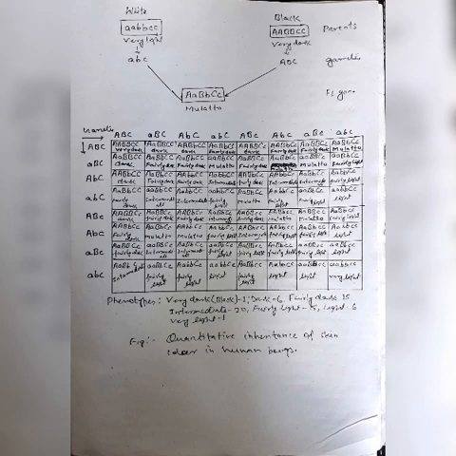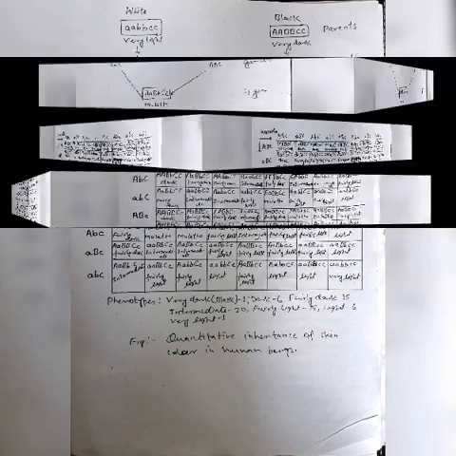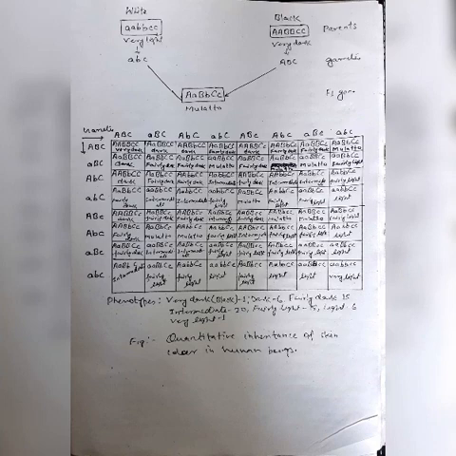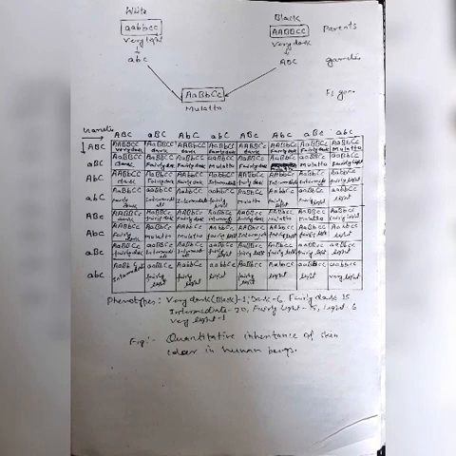Now we are going to discuss the next topic, that is pedigree analysis. What is the meaning of pedigree analysis? A record of inheritance of certain genetic traits for two or more generations, presented in the form of a diagram or family tree, is called a pedigree.